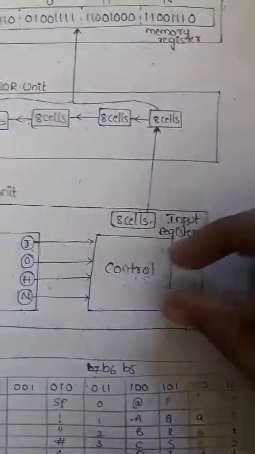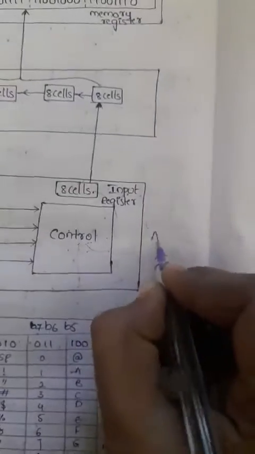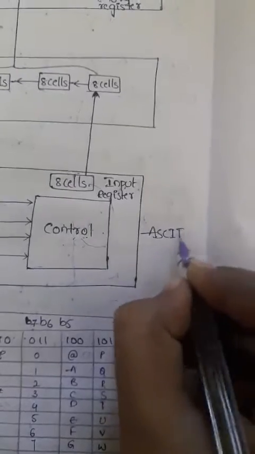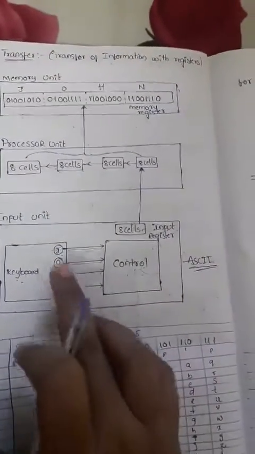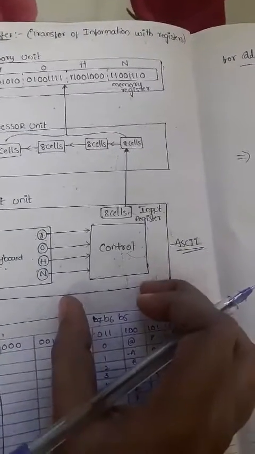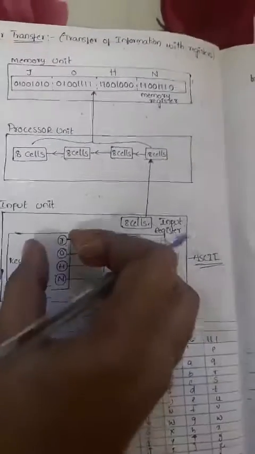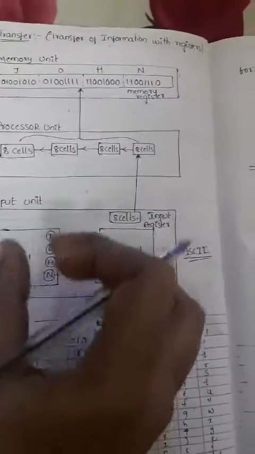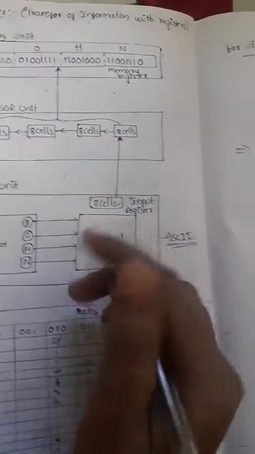After that the control unit converts them into ASCII codes. The computer cannot understand the language JOHN. The computer can understand binary information only. For that purpose, all the characters will be converted into ASCII code by the control unit.